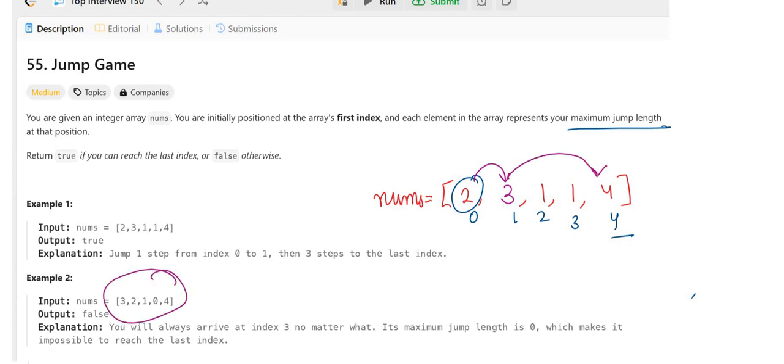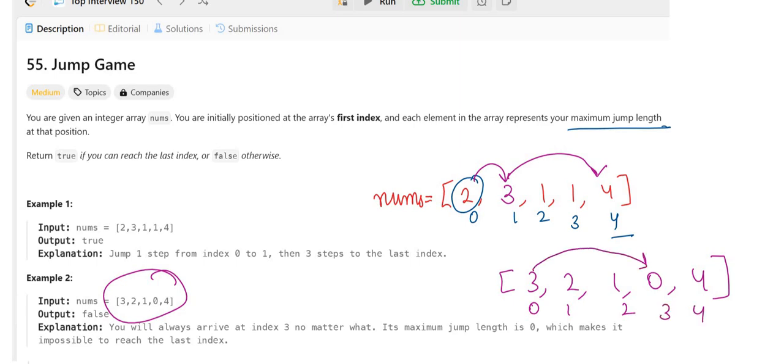For example, in this question, if you see 3, 0, 1, 3, 2, 1, 0, 4. What is happening here is, if you jump 3 times from the first index, you go here and here it is 0, you cannot jump any more ahead. So let's say I assume that I'm not taking 3 jumps here, I'm taking only 1 jump.